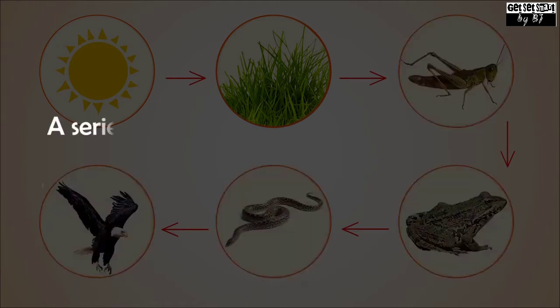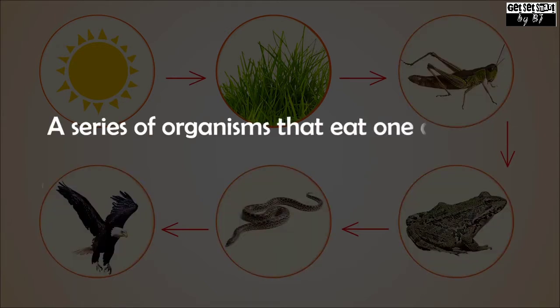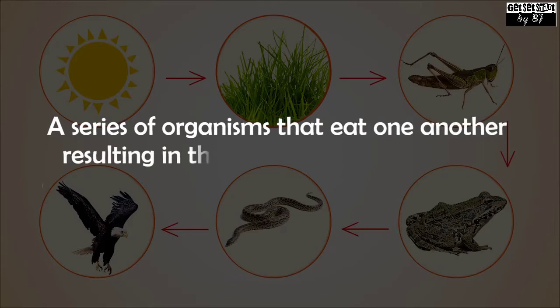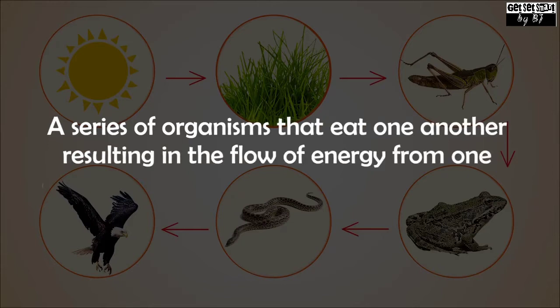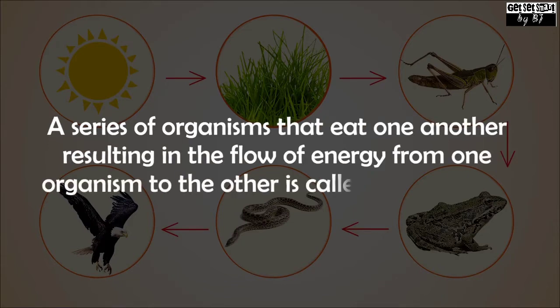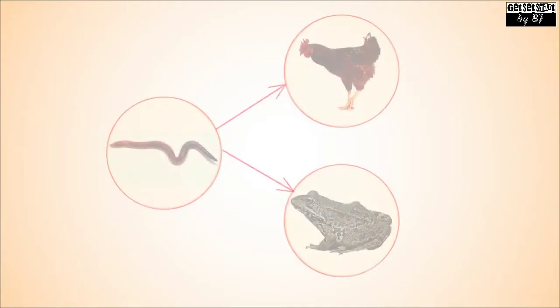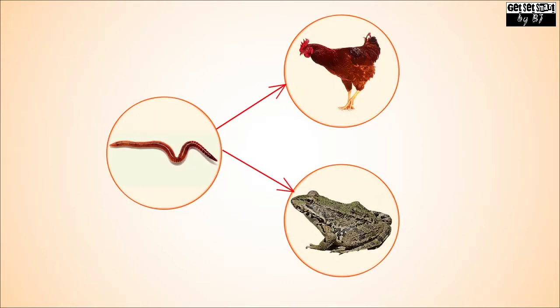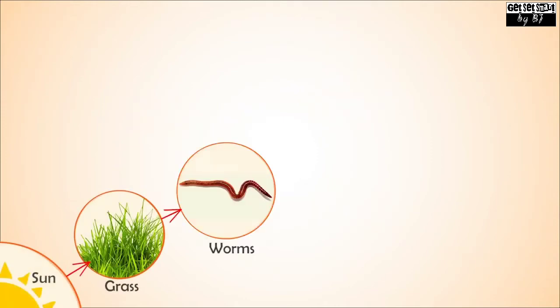Thus, a series of organisms that eat one another, resulting in the flow of energy from one organism to another, is called a food chain. Many such food chains exist in the ecosystem. One organism can be food for many other organisms. For example, many worms feed on the same grass.